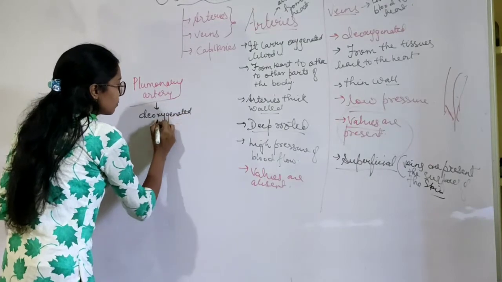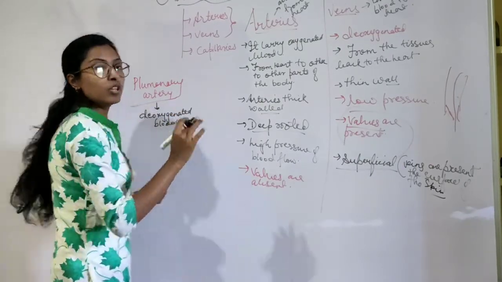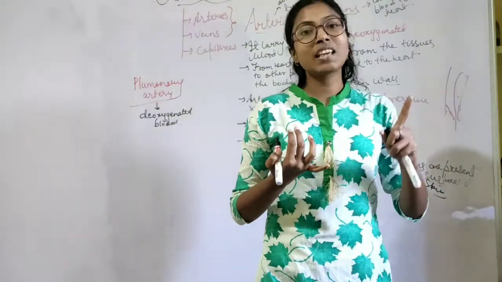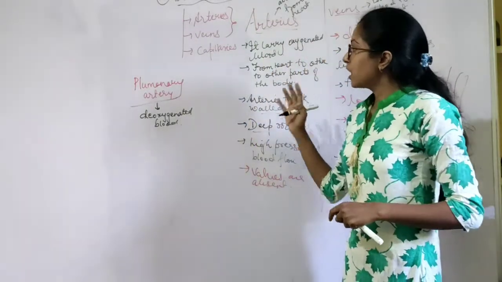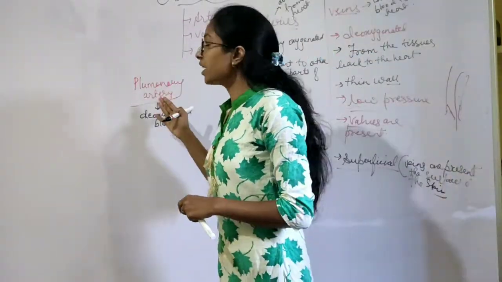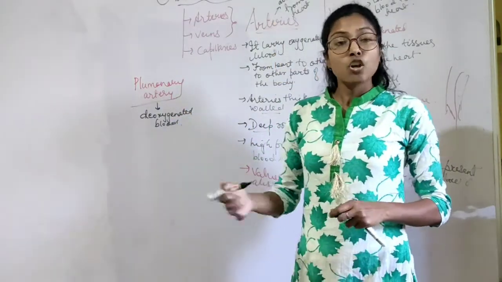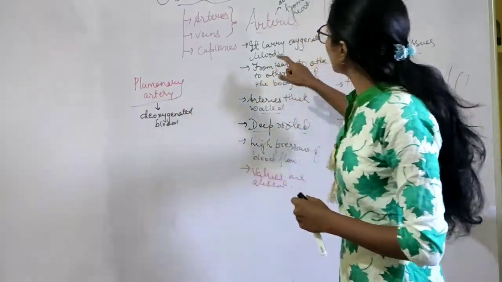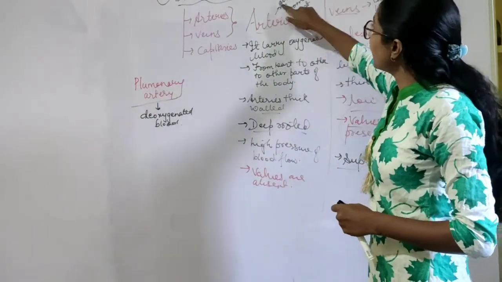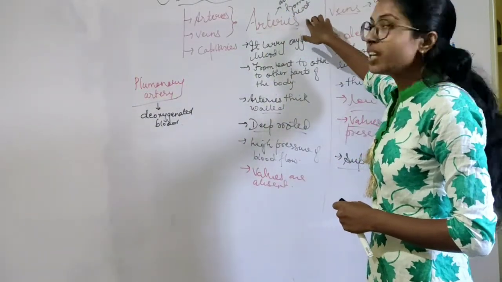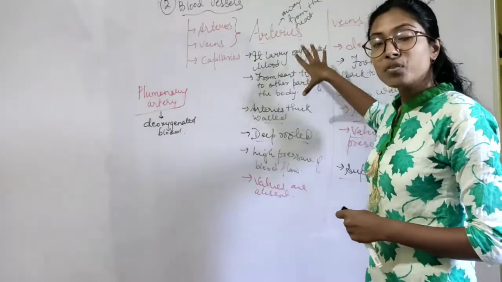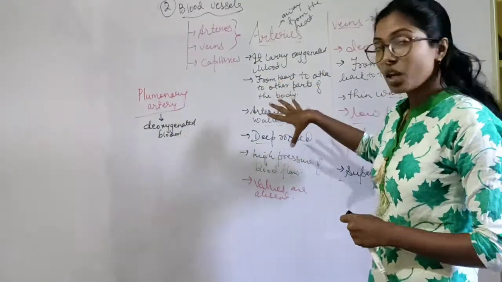Deoxygenated blood. Now I told you that arteries will always carry oxygenated blood. Now why is it that the pulmonary artery, being an artery, is carrying deoxygenated blood? The reason is that arteries take the blood away from the heart, from the heart to various parts of the body.